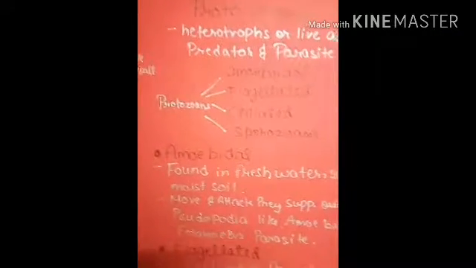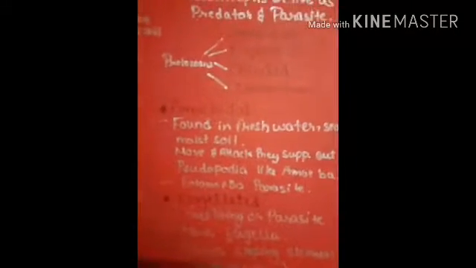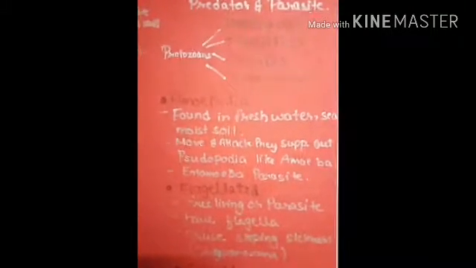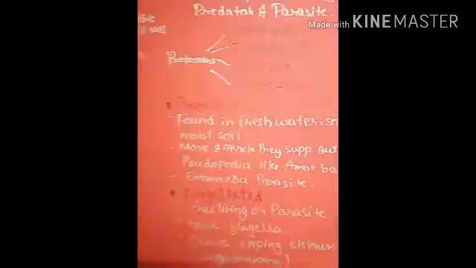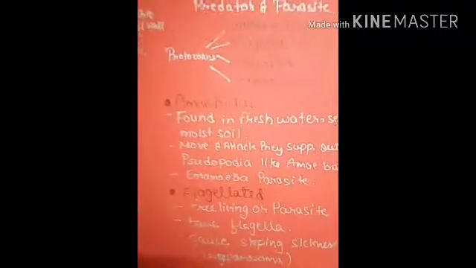And obviously they also like sea, so they are found in the sea, and also like moist soil, so they are found in moist soil. Okay, move on. They move and attack prey by sending out pseudopodia, which are false feet. And amoeba are parasites.